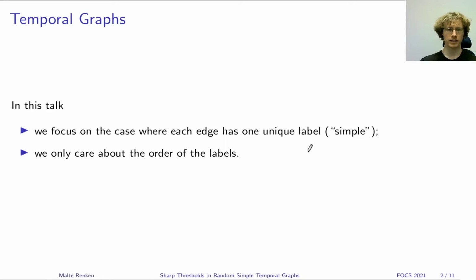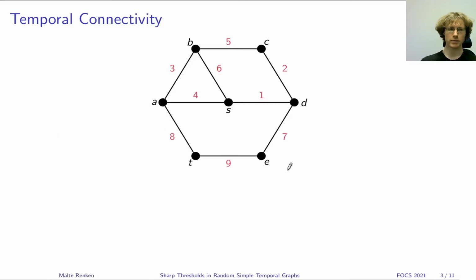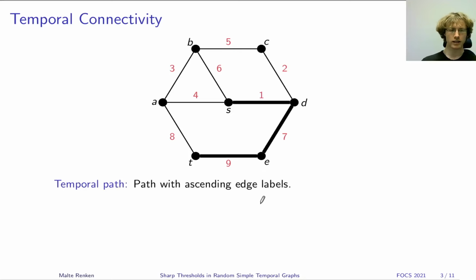And the reason we're interested in the order of time labels is that we want to study properties related to temporal connectivity. Temporal connectivity is built upon the notion of a temporal path. A temporal path being just a path in the footprint along which the edge labels increase. So in this case, the path runs from S to T and has labels 1, 7, 9. Notice that temporal paths are inherently directed. The motivation for studying temporal paths is that many processes, for example, a disease spread in this graph, would occur naturally along these temporal paths.